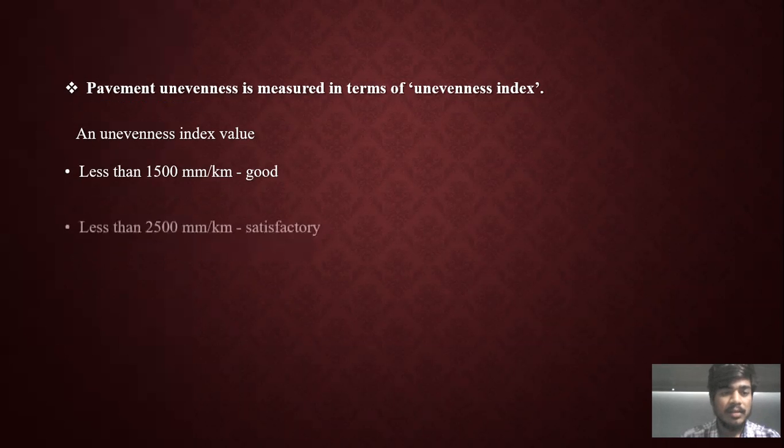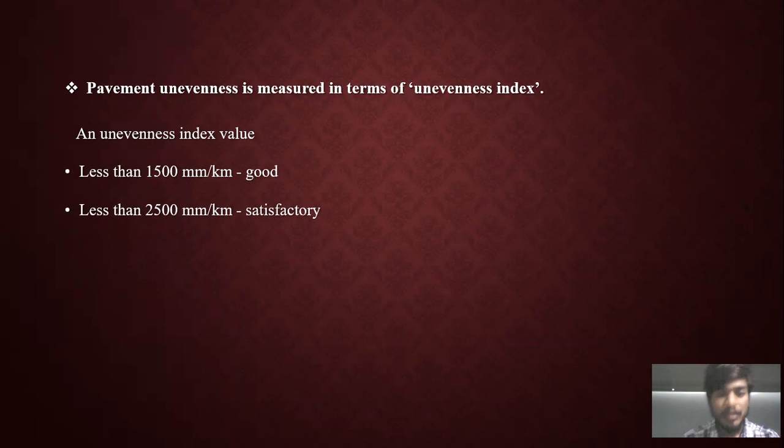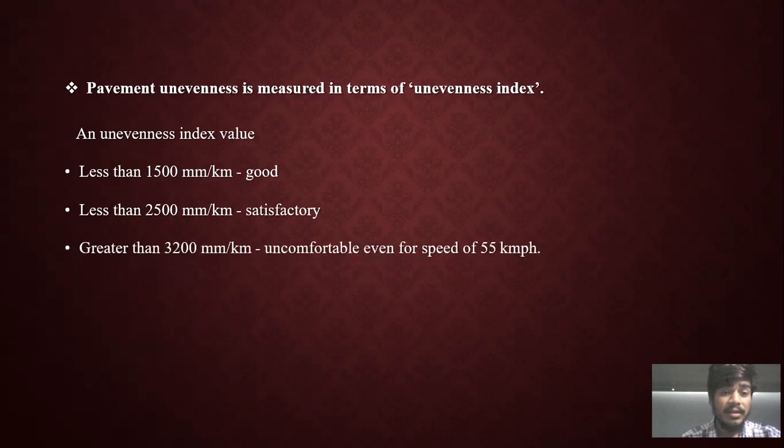Next one: if the pavement unevenness is less than 2500 mm per kilometer, we can call it satisfactory. And the third one, which is greater than 3200 mm per kilometer, we can call uncomfortable. Even though we are traveling at 55 kilometers per hour, we feel it is uncomfortable to ride or travel. Okay, next.